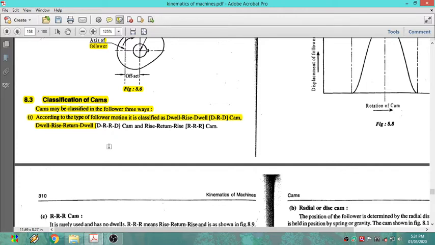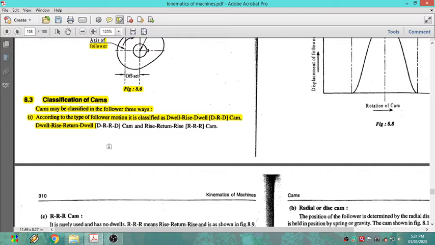So what is it? Dwell means a rest period. Rise means whenever the cam rotates, the follower will rise. Return, again the cam is rotating, then the follower will move back. Again it is dwell, again a rest period.